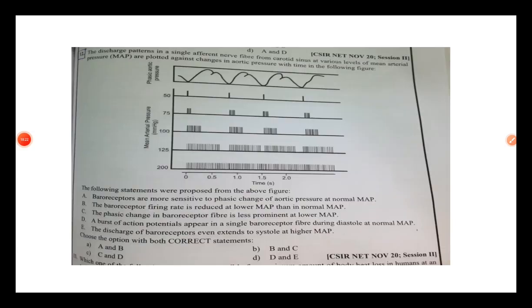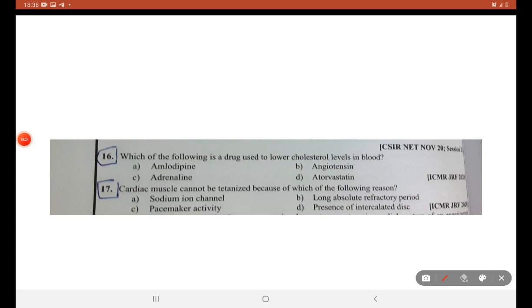Next, a question from ICMR JRF 2020. Which of the following drugs is used to lower cholesterol? Statins, atorvastatin. Cardiac muscle cannot be tetanized because of which of the following reasons? Cardiac muscle cannot be tetanized because of the long absolute refractory period.